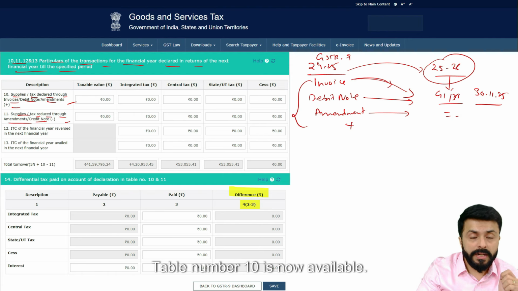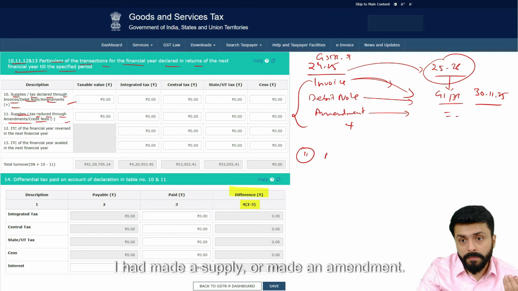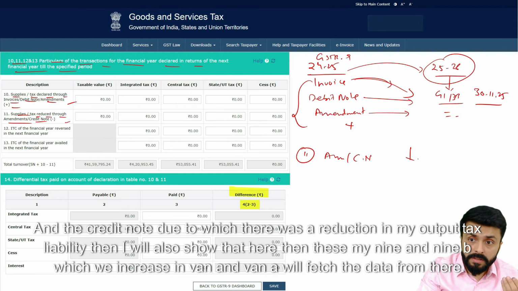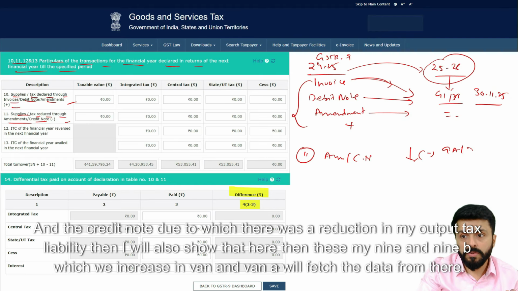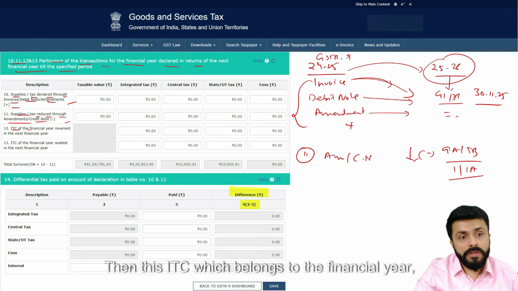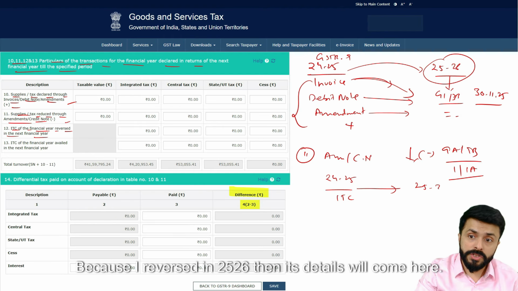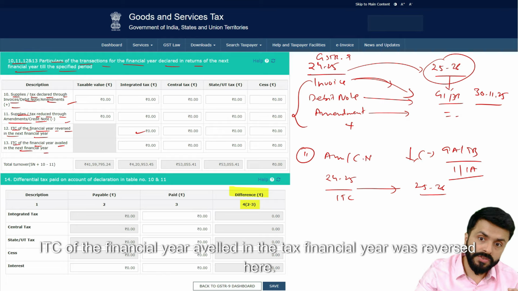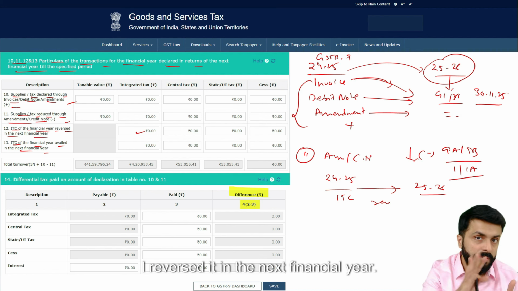Table number 10 is now available. What will I show in table 11, tax reduced through amendment or credit note? I had made a supply or made an amendment, and the credit note due to which there was a reduction in my output tax liability, then I will also show that here. Then these are my 9 and 9B, which we increase, and it will fetch the data from there. Then this ITC which belongs to the financial year but we reversed in the next financial year, the ITC of 24-25, because I reversed it in 25-26, its details will come here. ITC of the financial year availed in the financial year was reversed here. In the current financial year, I reversed it in the next financial year.